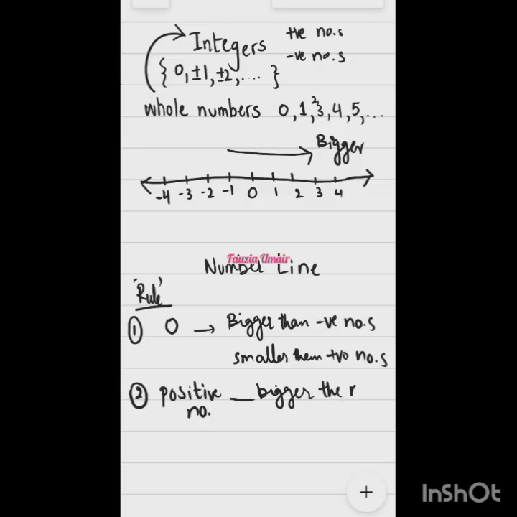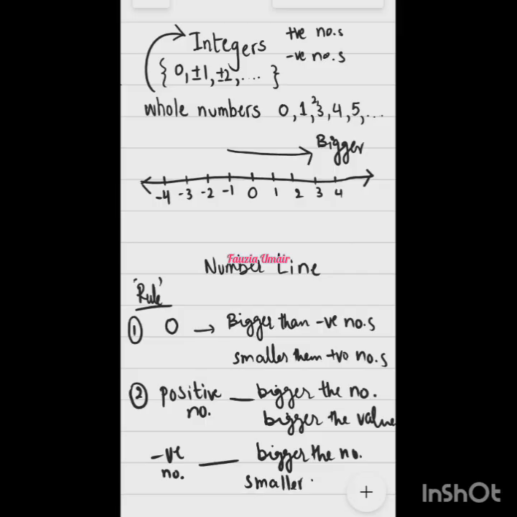Excellent. Bigger the number, bigger the value. And for negative numbers, the bigger the number, the smaller the value. Excellent. Bigger the number, smaller the value. Very, very good. So we will keep these in mind.